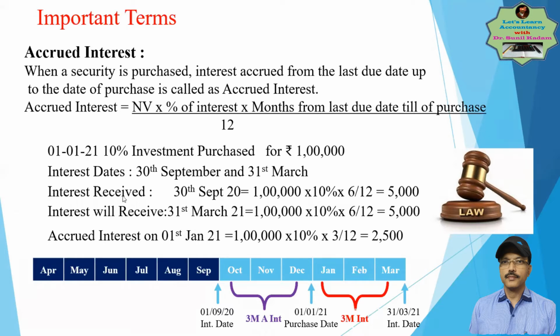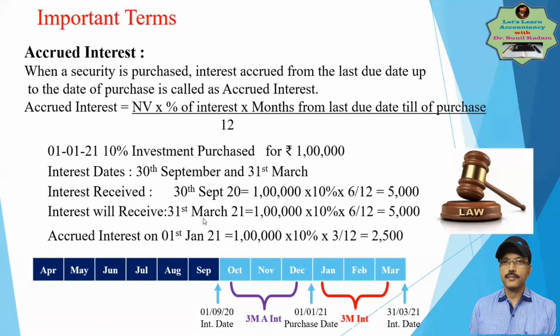So interest received on 30th September 2020 on 1 lakh rupees at 10% comes to 6 months' interest, because it is received twice in a year, on 30th September and 31st March. So on September, 6 months' interest should be received, 5,000, right? 5% of 10%, for 6 months.